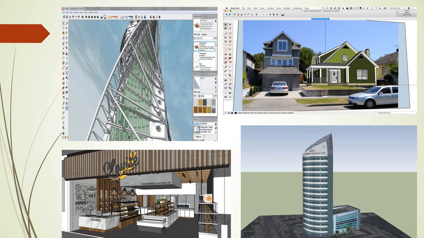Next, see the SketchUp models we have done in the projects here. You can create exterior designs, like how we create them in Revit Architecture. The same thing we can create here, as well as exterior architectural designs and interior designs with lighting effects, and you can provide visualization by using the V-Ray software plugin.